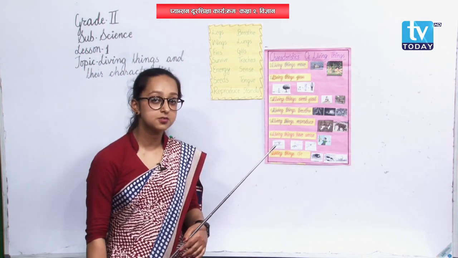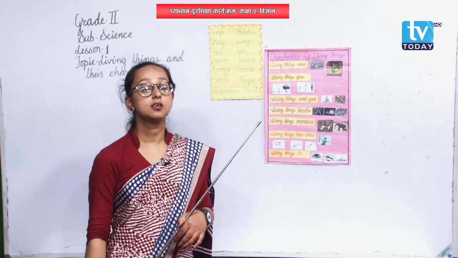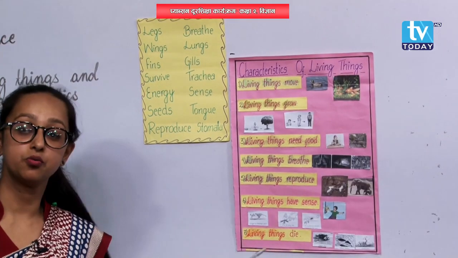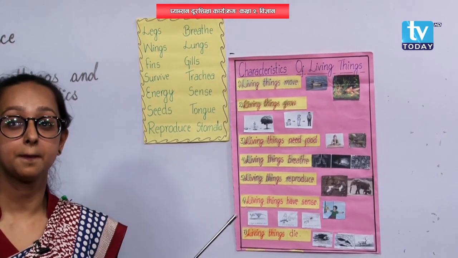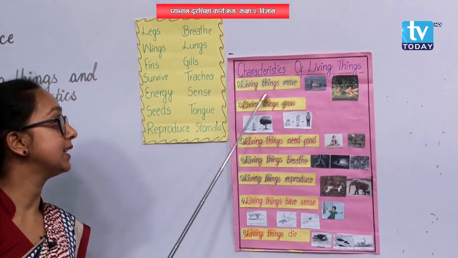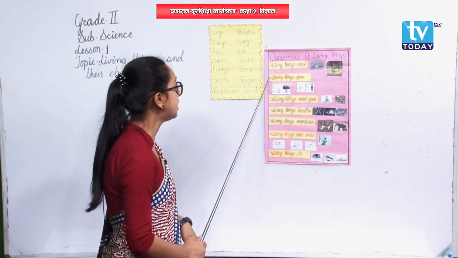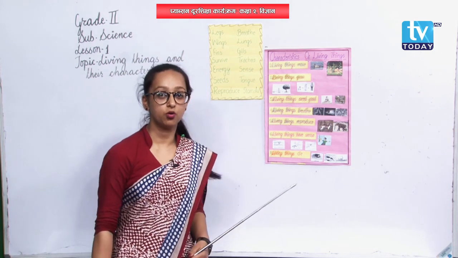That is also the movement of plant, but the same thing we will discuss in living things have sense also. We will discuss there also, okay? So, every living things move. In the similar way, let's move to number 2. Living things grow.